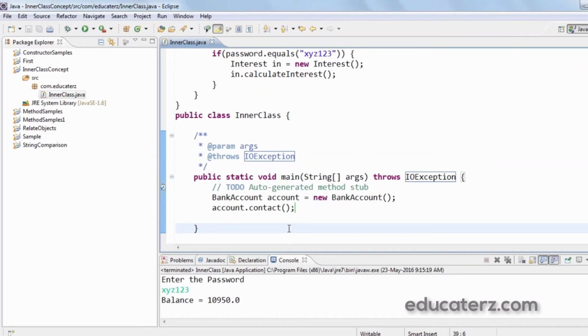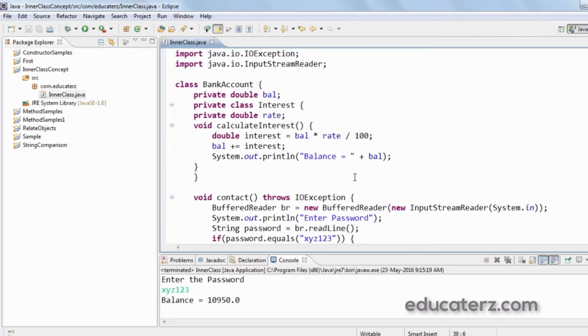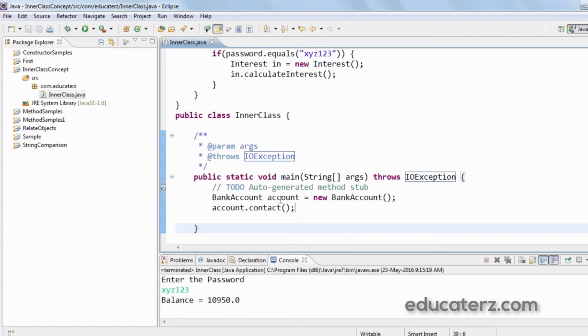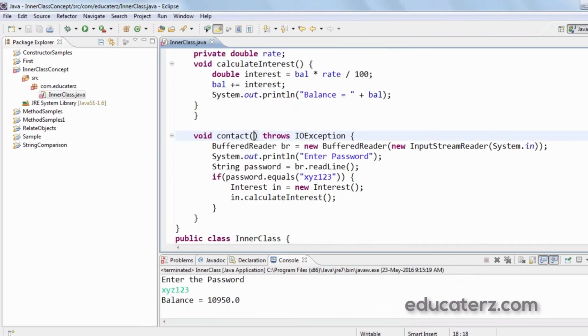But if you see, we never passed any balance amount or the rate of interest. So I would provide the rate of interest to calculate, for 9.5 rate. For that I need to declare double r for the method, contact of double r.